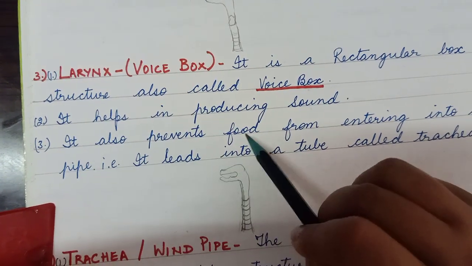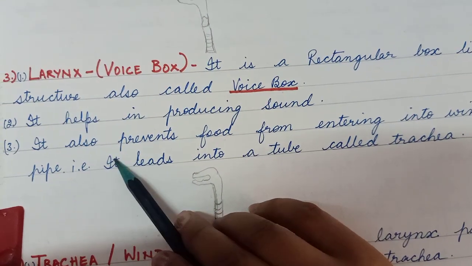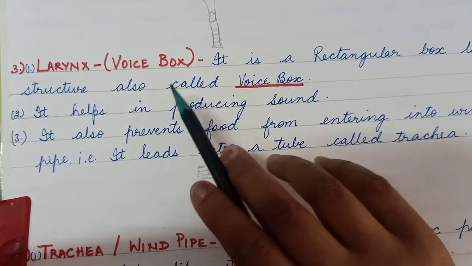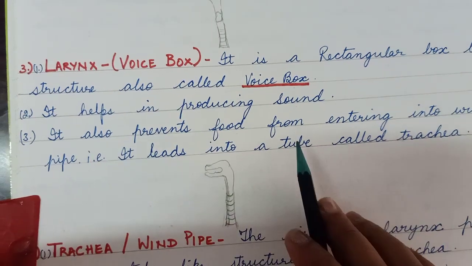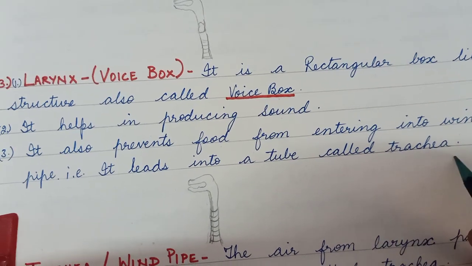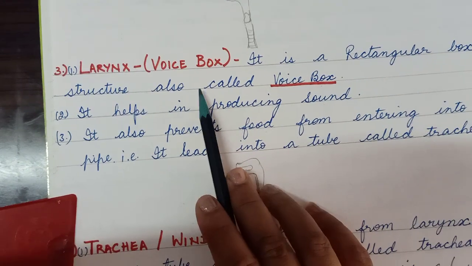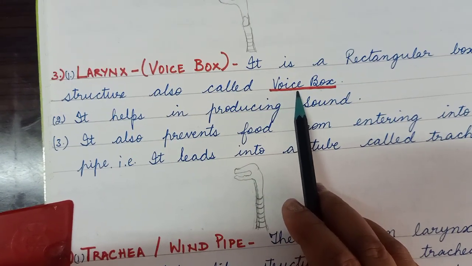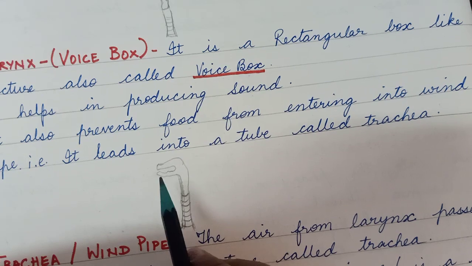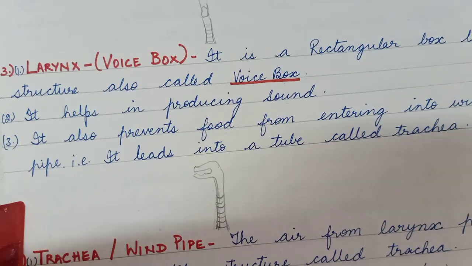Then third point, it also prevents food from entering the windpipe. That is, it leads into a tube called the trachea. So remember this, children, that the larynx is also known as the voice box, it helps in producing sound, and it prevents food from entering the windpipe. That is why it leads into a tube known as the trachea.